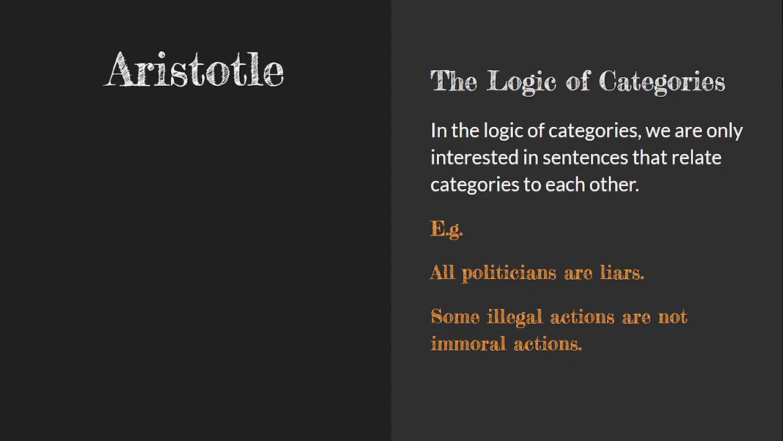between them. So we might look at a sentence like all politicians are liars, and we can then analyze what follows from that. Does it follow that some politicians are liars? Does it follow that it's false that no politicians are non-liars? And so Aristotle gave us a bunch of rules for manipulating sentences like these.